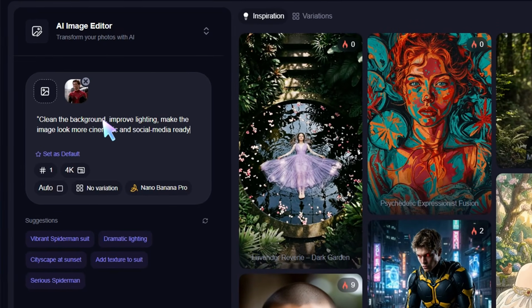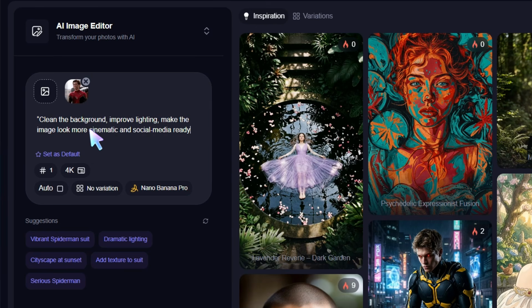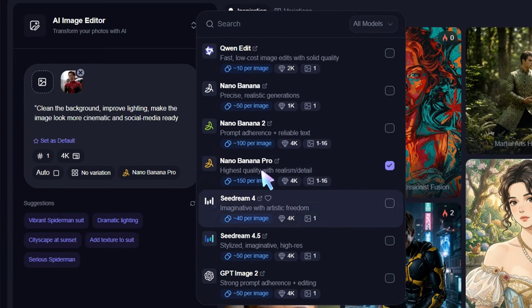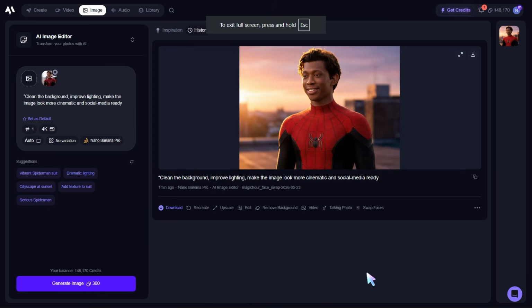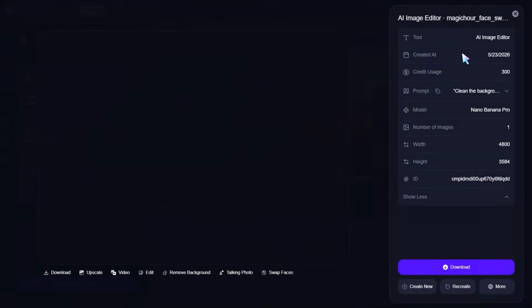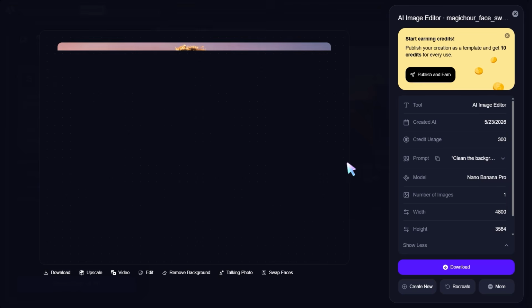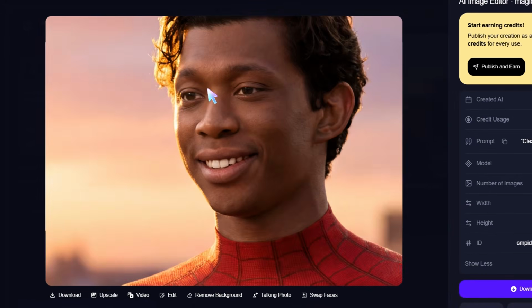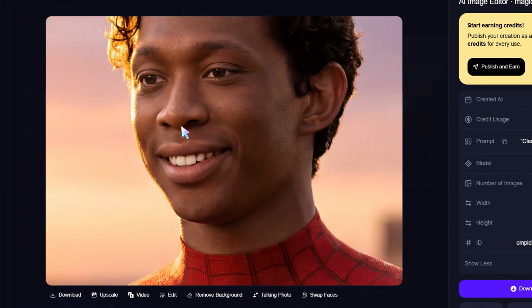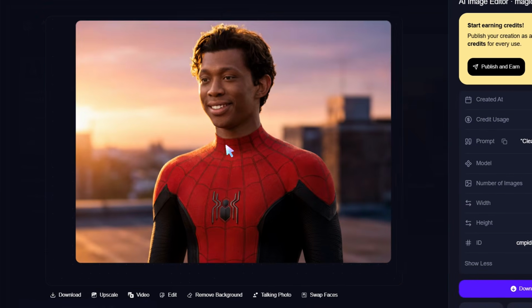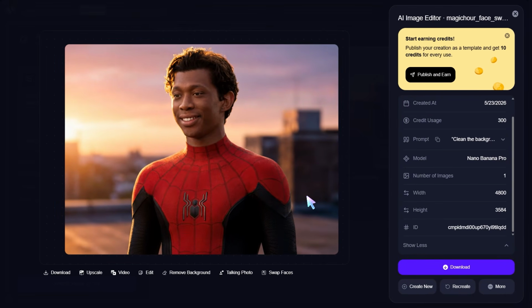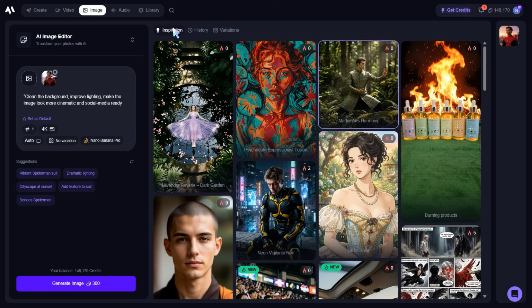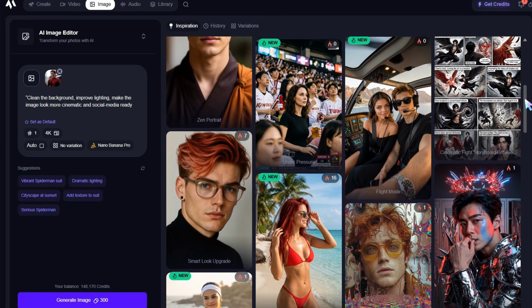I'll use a prompt like, clean the background, improve lighting, make the image look more cinematic and social media ready. Generate. Now, this is important because the best AI workflow is not just generation, it's refinement. If you can edit the result inside the same platform, you don't need to export it, open another tool, fix it manually, then bring it back. You can keep the creative flow moving. And honestly, that's what makes tools like this practical for creators.